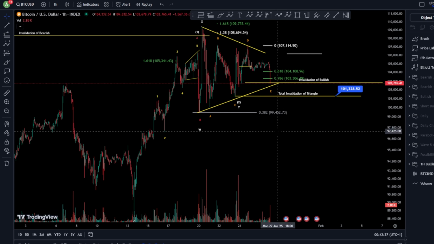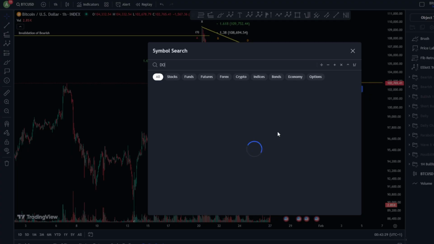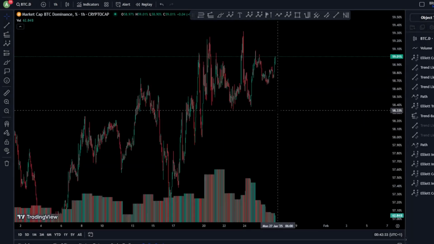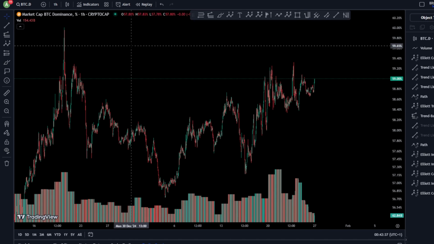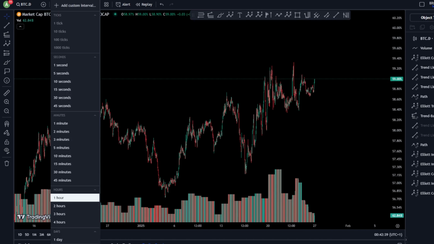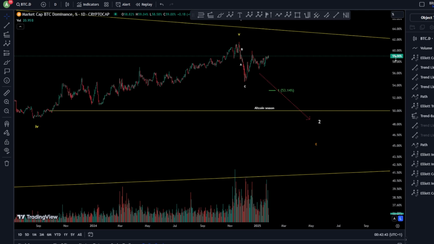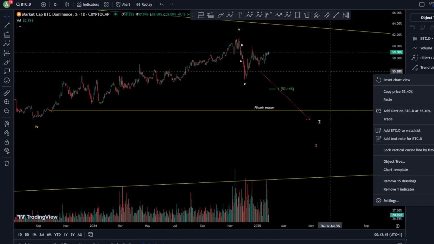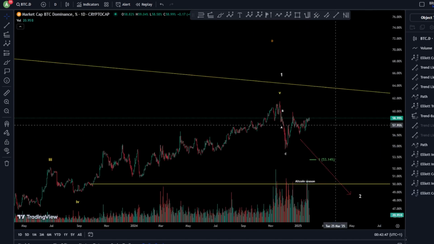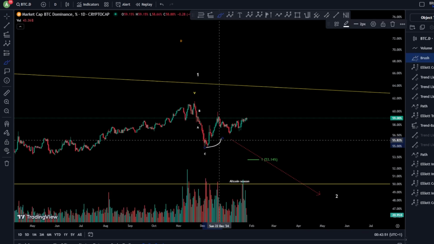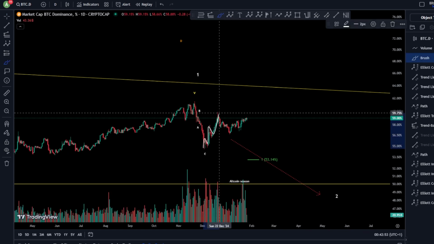So let's see the dominance for this week, what we could have coming. As you can see on the daily, we see a higher percentage for the dominance. We see 59% still for Bitcoin, and as we had last week, this impulse toward the upside, 1, 2, 3, 4, 5.